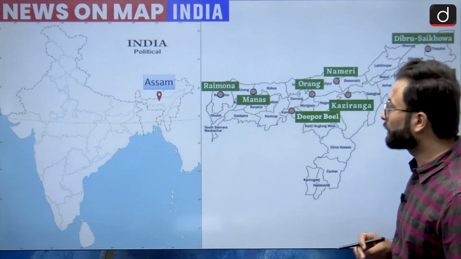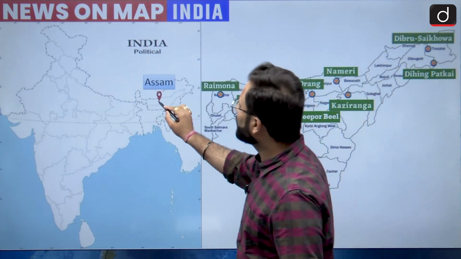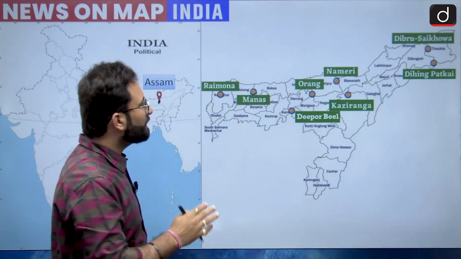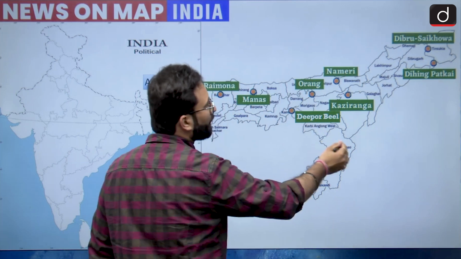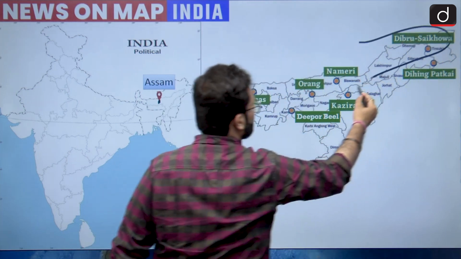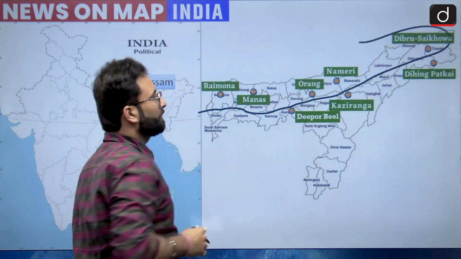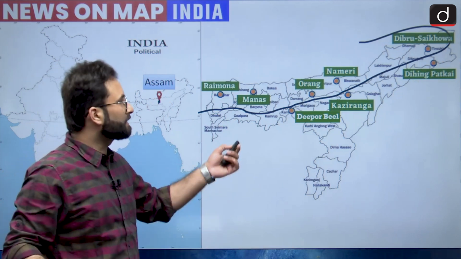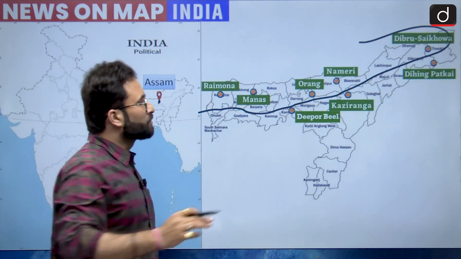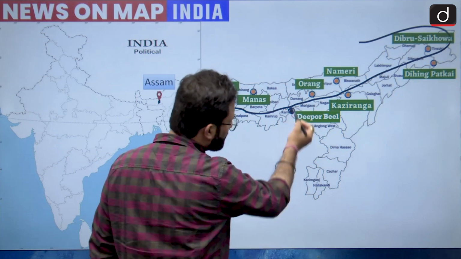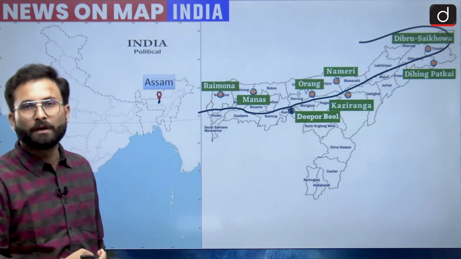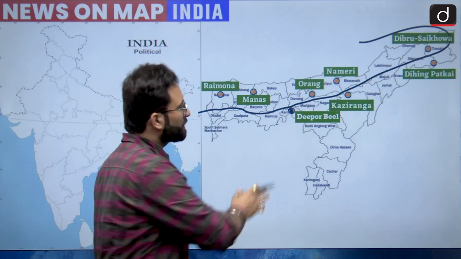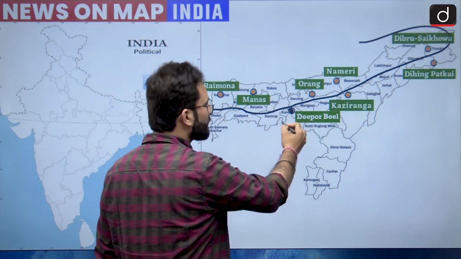So now coming to the location. Deepor Beel is located in Assam, which is one thing we have seen in the news as well. Other than that, when we are talking about the location of Deepor Beel, the Brahmaputra river, the course of the river looks something like this. Here you can see this is Deepor Beel in the southern stream of the Brahmaputra, so it is on the southern side of the Brahmaputra. So that statement is also correct.